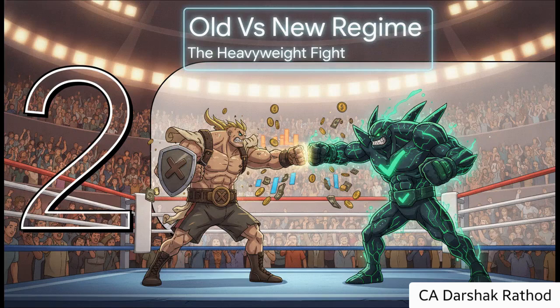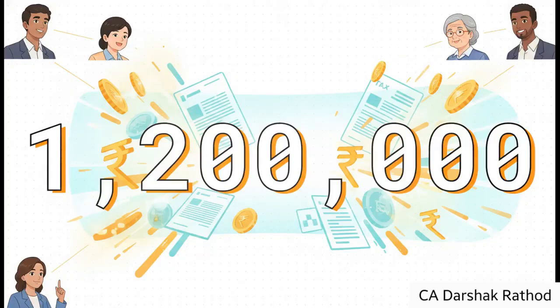Moving on to Part 2, this is the heavyweight title fight, the old versus the new tax regime. Look at this massive number right here, 12 lakh rupees. This is the absolute headline this year. Thanks to the newly enhanced Section 87A rebate, income up to 12 lakh rupees is completely 100% tax-free under the new regime. And wait, it gets better. If you stack the 75,000 rupee standard deduction on top of that, a salaried person can earn up to roughly 12.75 lakh without paying a single rupee in income tax.